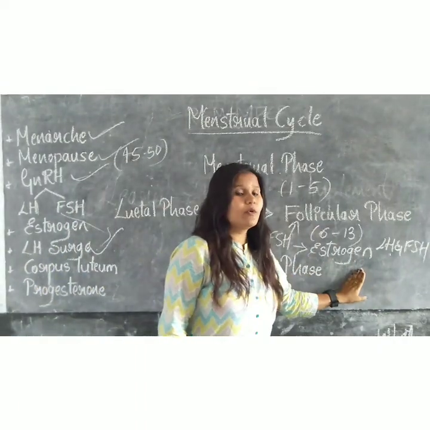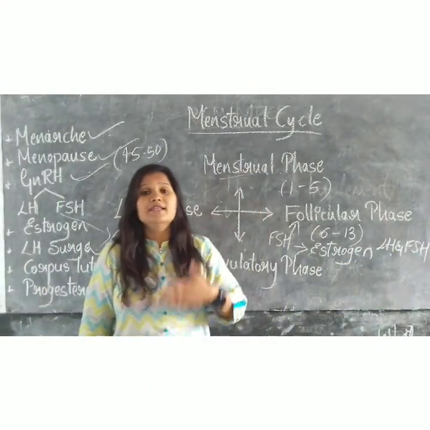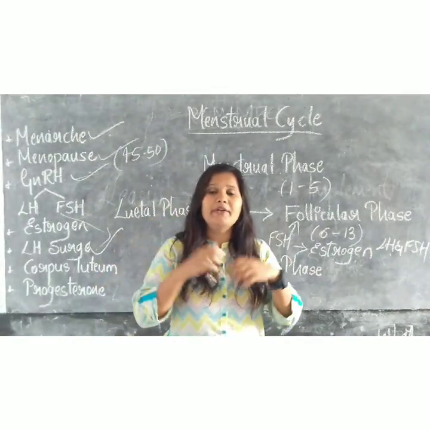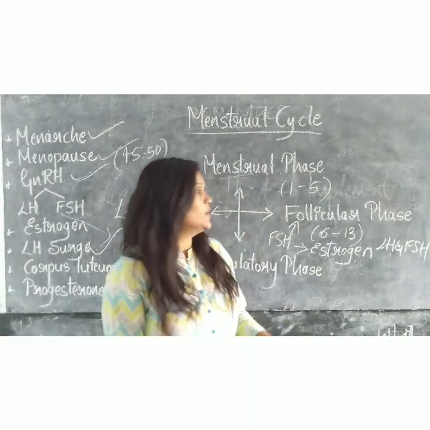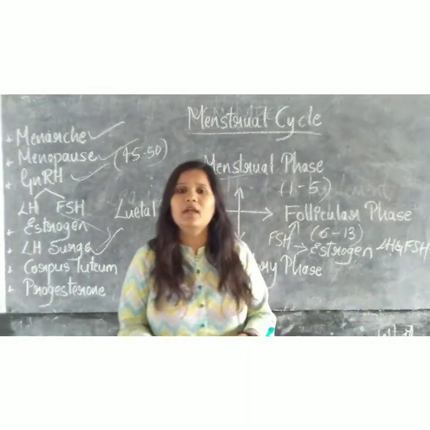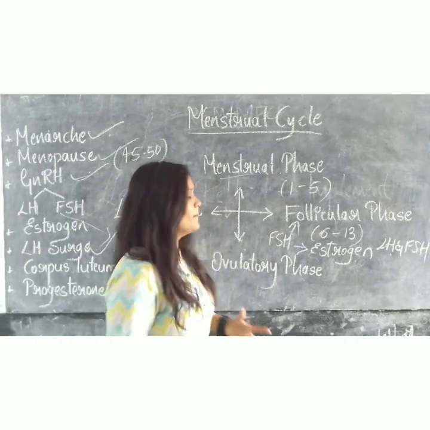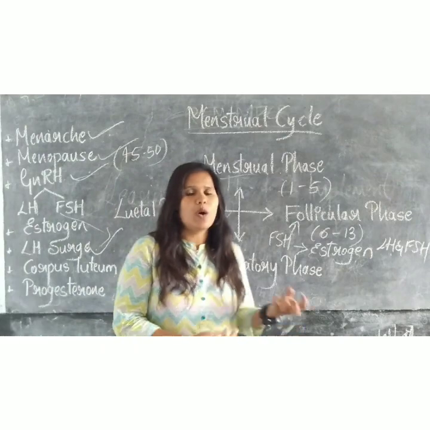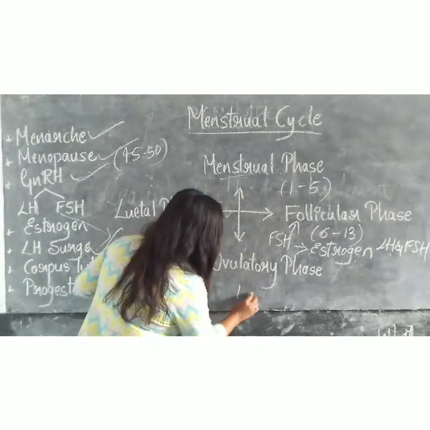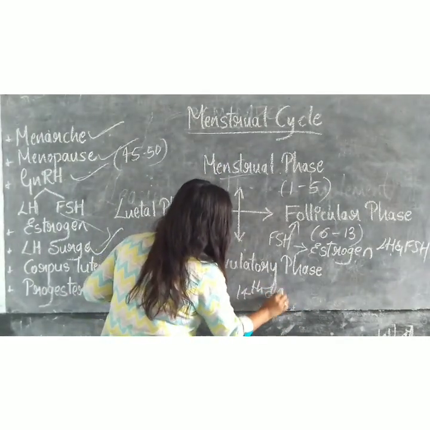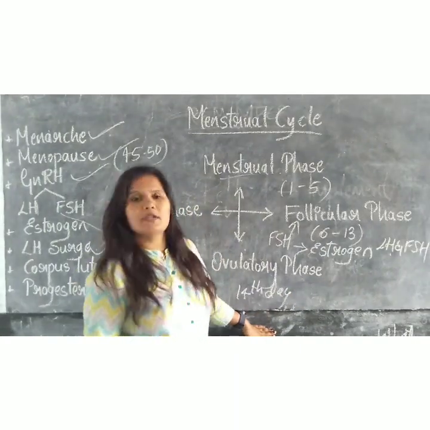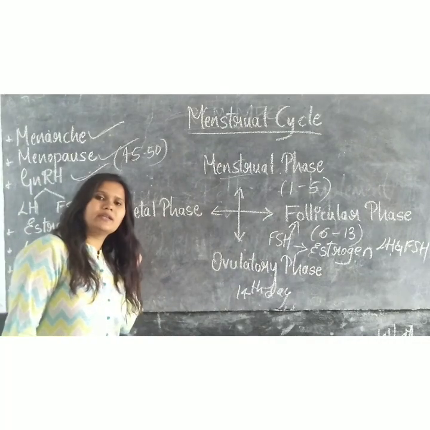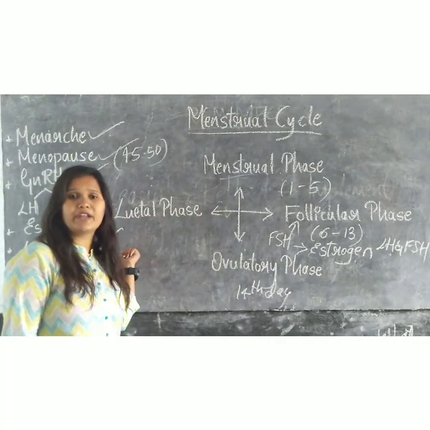The LH hormone and FSH hormone induce the graafian follicle to rupture and produce the ovum. So the graafian follicle ruptures and produces the ovum. That is called the ovulatory phase, where ovulation occurs, that is, the ovum is produced. The 14th day is the midday of the menstrual cycle, where this LH surge happens, or in the sense the LH hormone secretion will be very high.